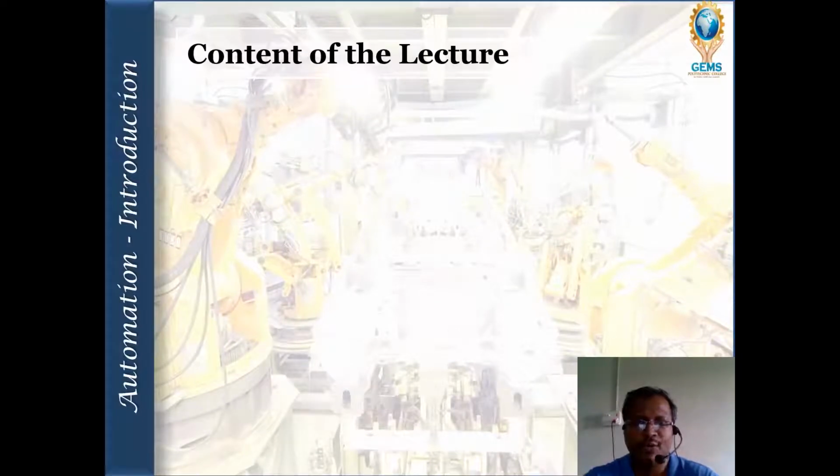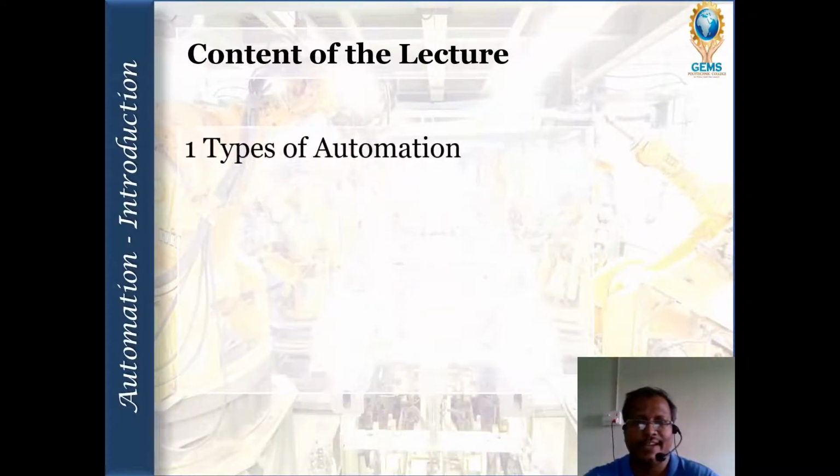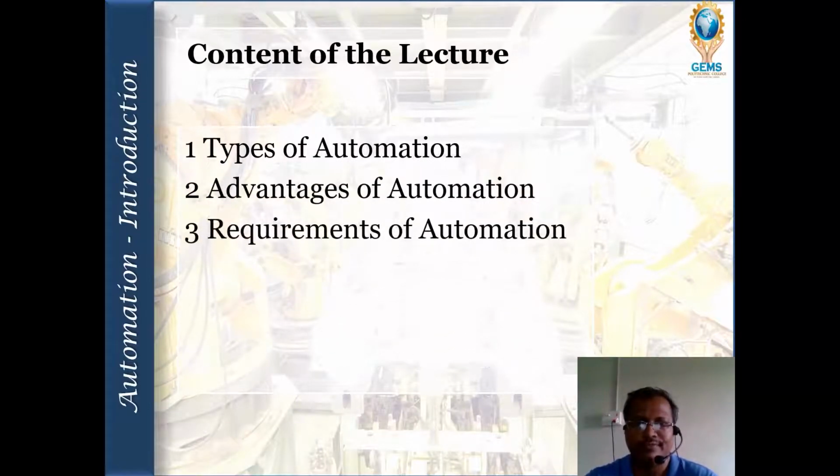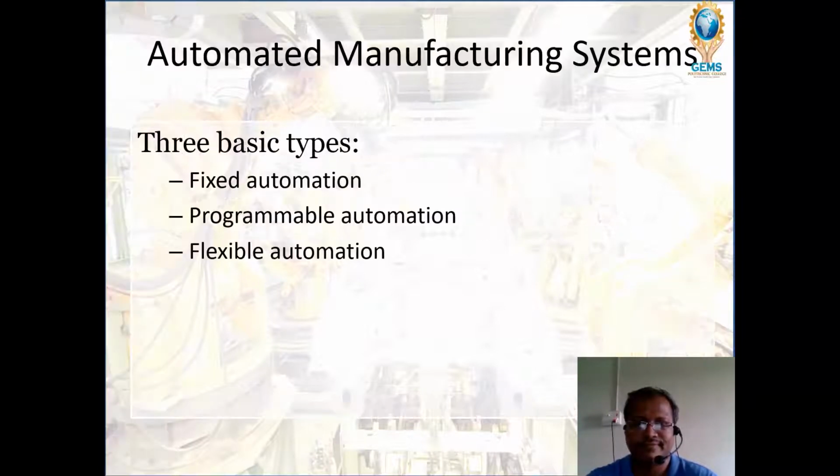In this video, we are going to see types of automation, advantages of automation, and requirements of automation. Automations are basically classified into three types: fixed automation, programmable automation, and flexible automation.